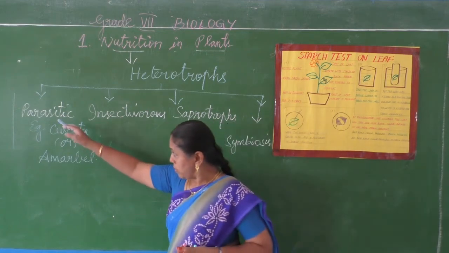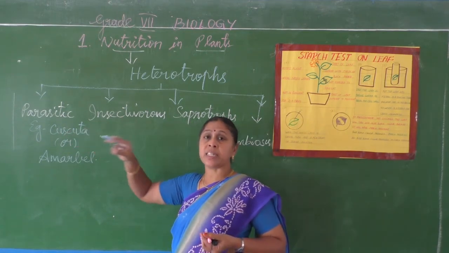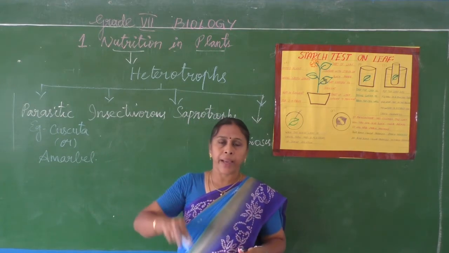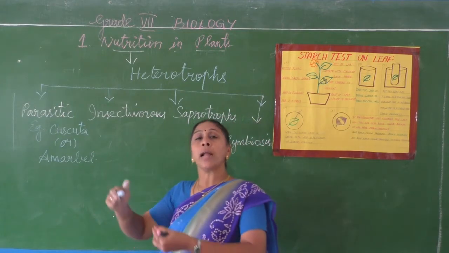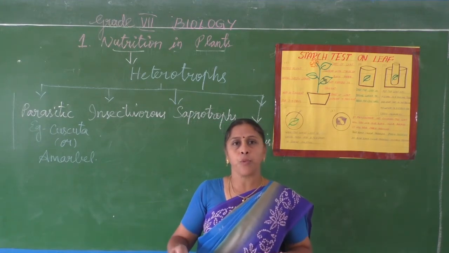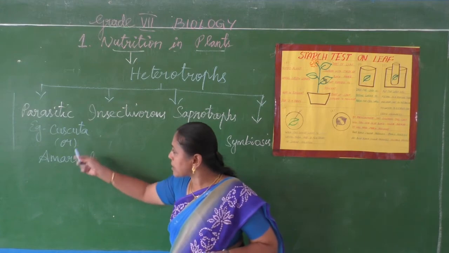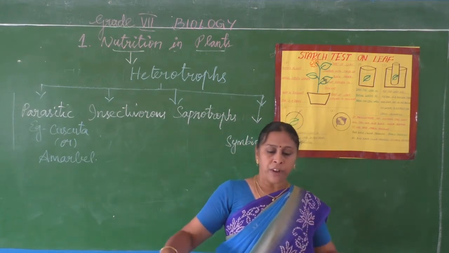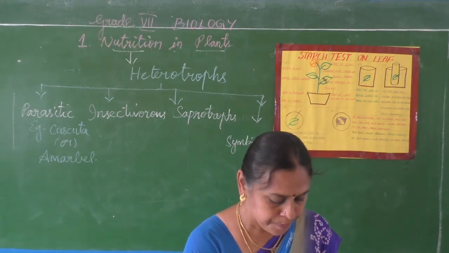So parasitic mode of nutrition means the mode of nutrition in which the plants depend on others for their nourishment. Example Cuscuta, or the other name of Cuscuta is Amarbel.